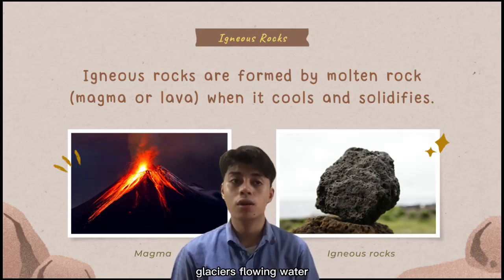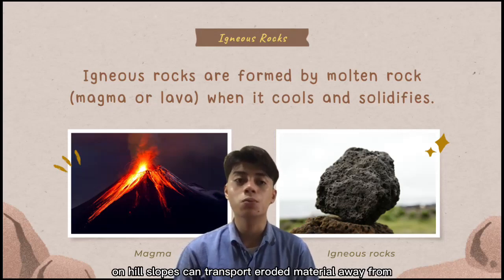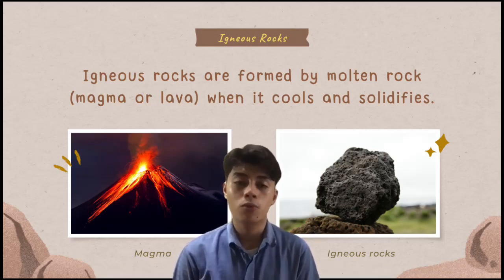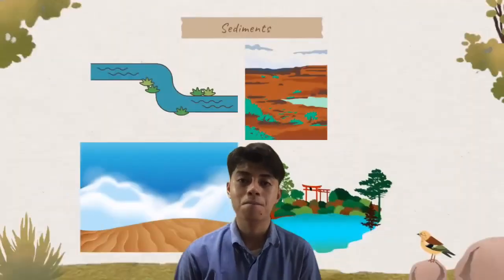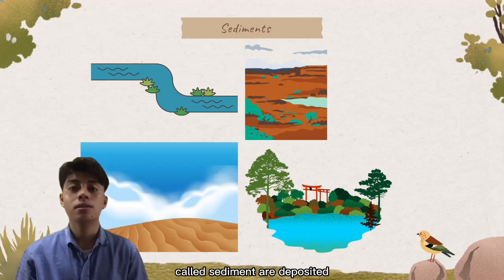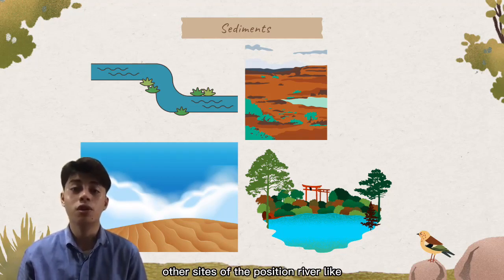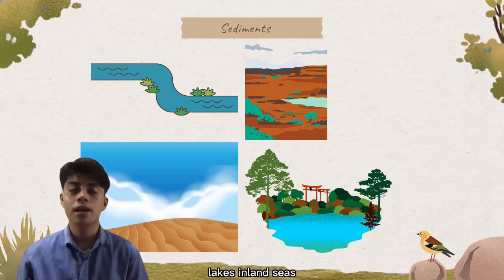Glaciers, flowing water, wind, and the force of gravity on hill slopes can transport eroded material away from where it originated. Eventually, these particles and dissolved substances, called sediment, are deposited. Although most sediment ultimately comes to rest in the ocean, other sites of deposition include river floodplains, desert basins, lakes, inland seas, and sand dunes.